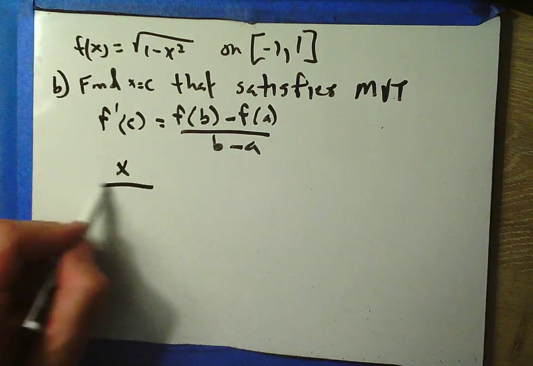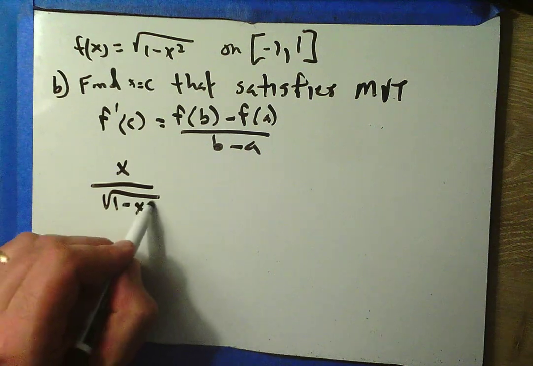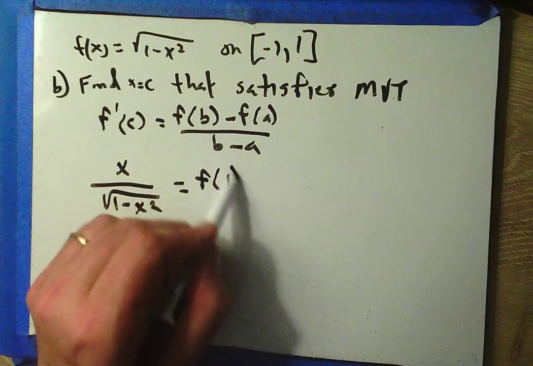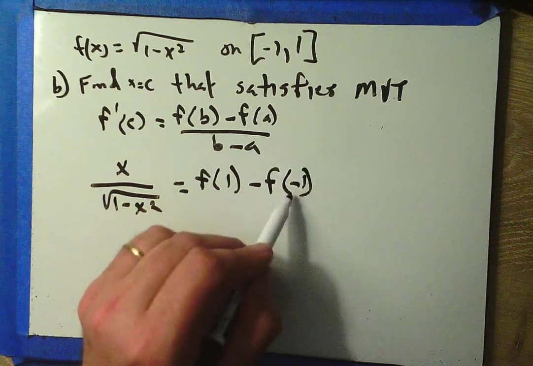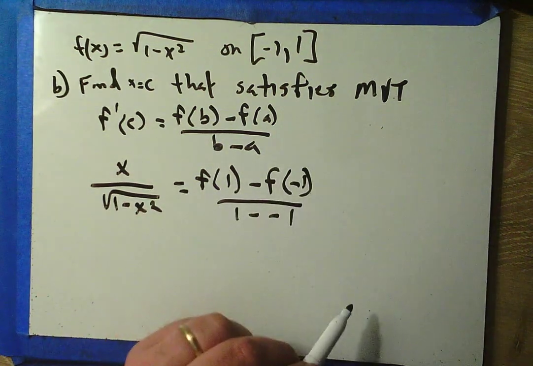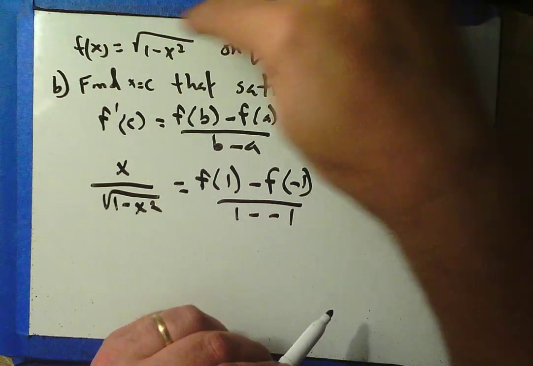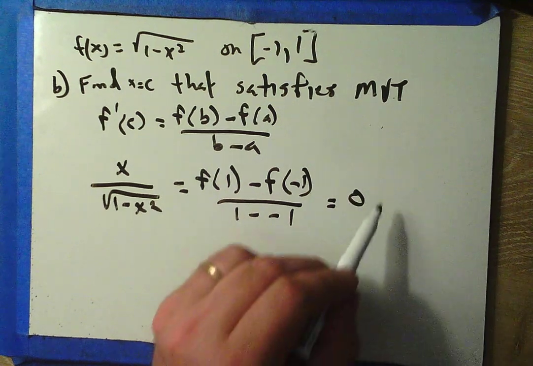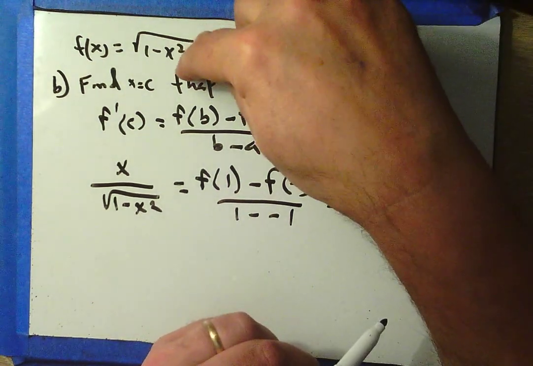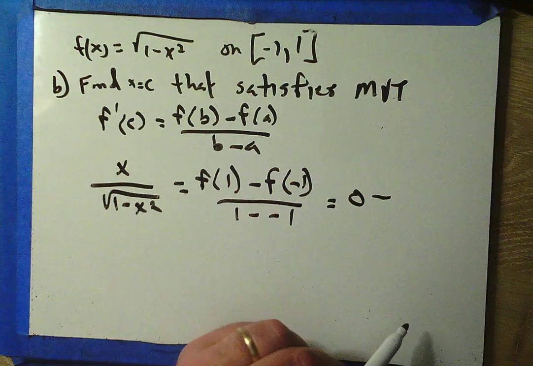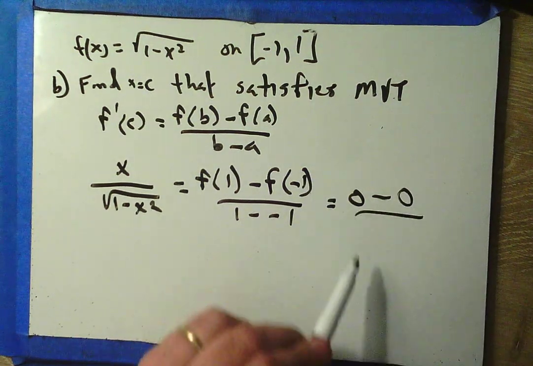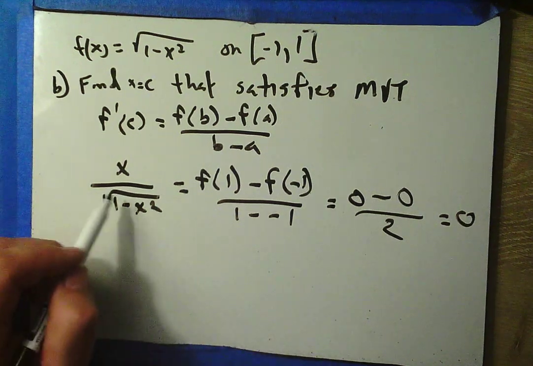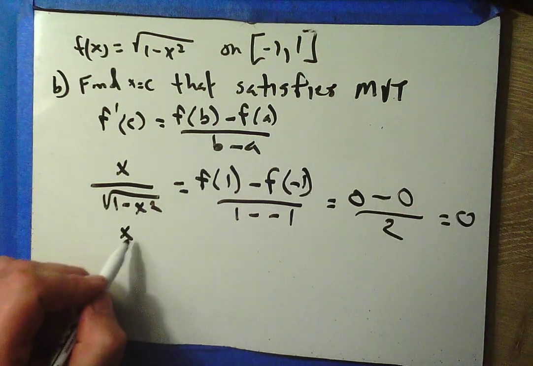Oh, we already did. And over here, we're going to do f of 1 minus f of -1 over 1 minus -1. So when I plug a 1 in here, well, 1 minus 1 is 0, and the square root of 0 is 0. And if I plug a -1 in here, well, -1 squared is 1, and 1 minus 1 is 0, and the square root of 0 is 0, over 2. And so we end up with 0. So this derivative is equal to 0.